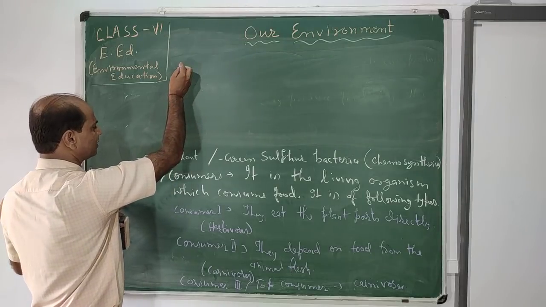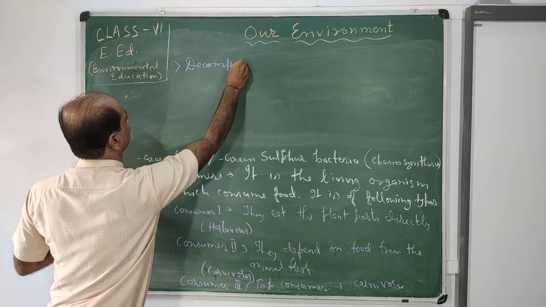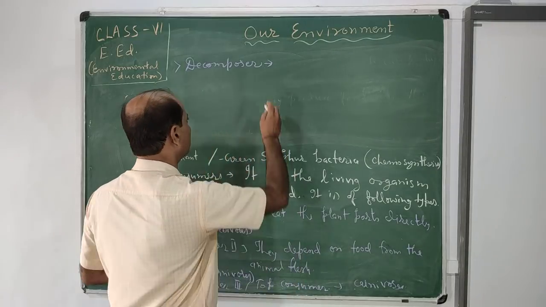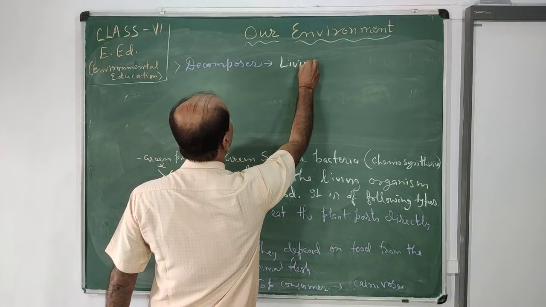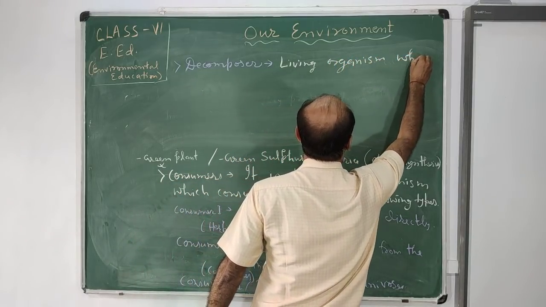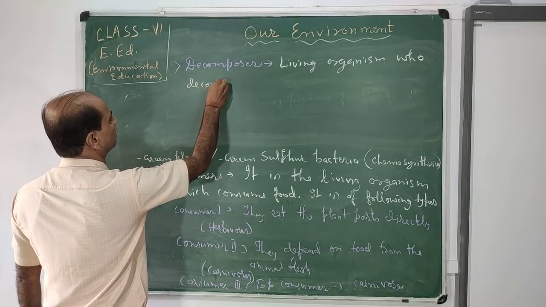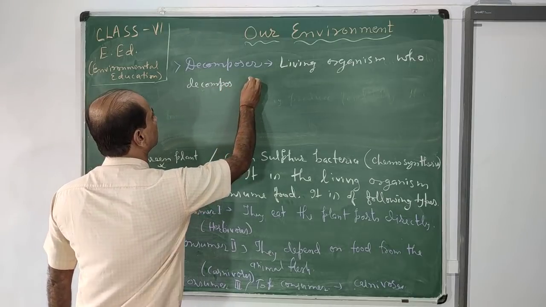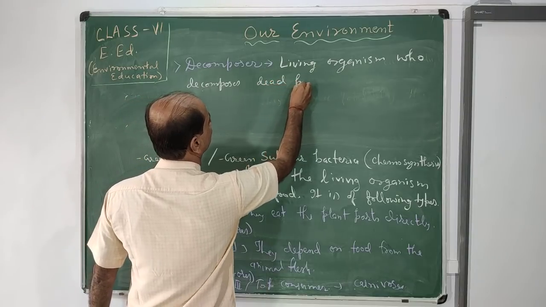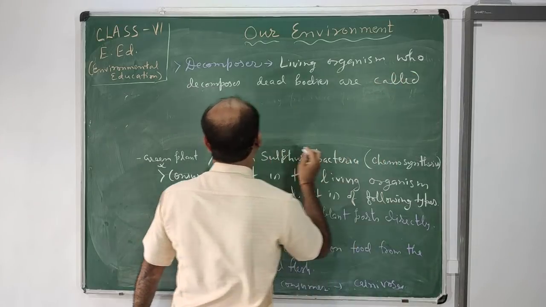A living organism which decomposes dead bodies is called a decomposer.